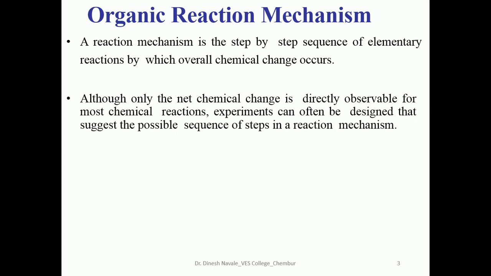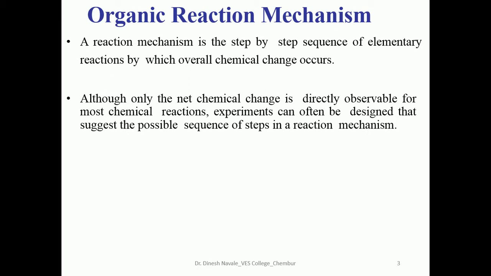Although only the net chemical change is directly observable for most chemical reactions, experiments can often be designed that suggest the possible sequence of steps in an organic reaction mechanism. As we have said, in some organic reactions, if you take the starting material, you directly observe the product, because in such a case it is not possible to isolate the intermediate. But for such reactions, different experiments can be set up, like labeling studies and trapping of the intermediate. All these studies can suggest the possible pathway of the mechanism for that particular organic reaction.